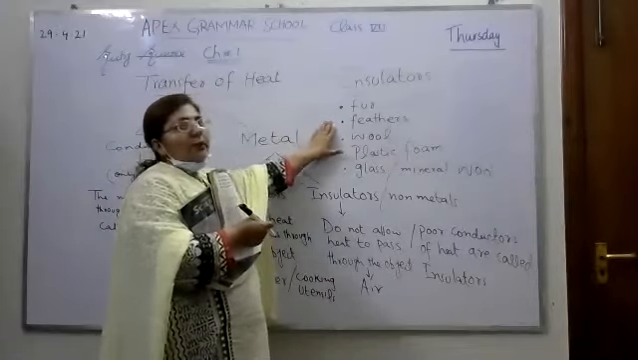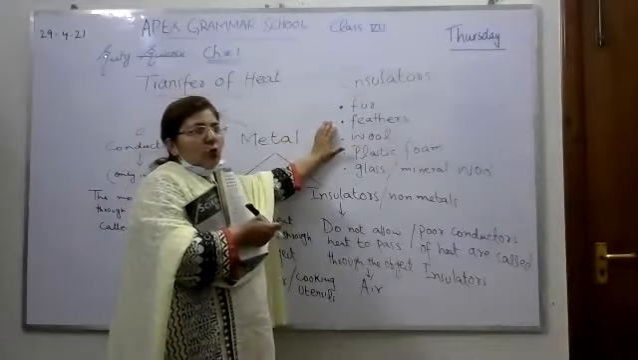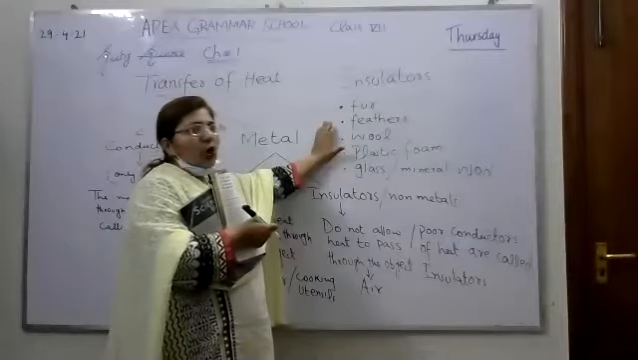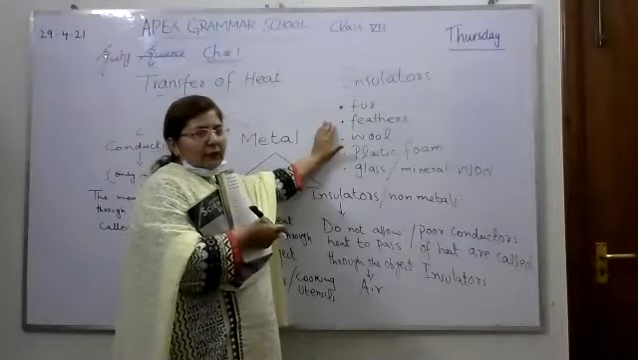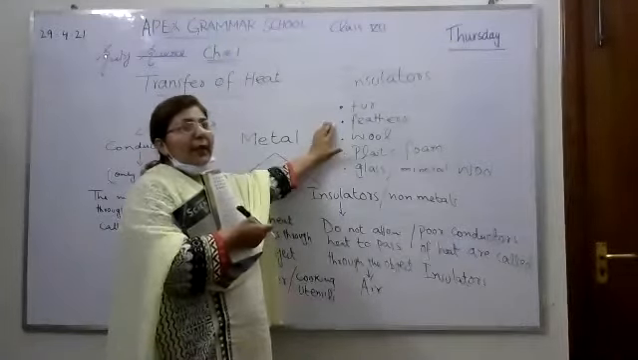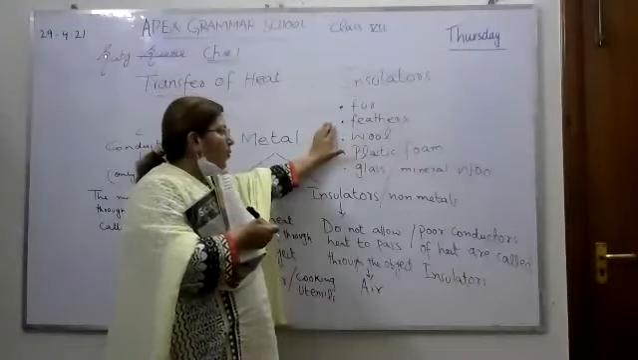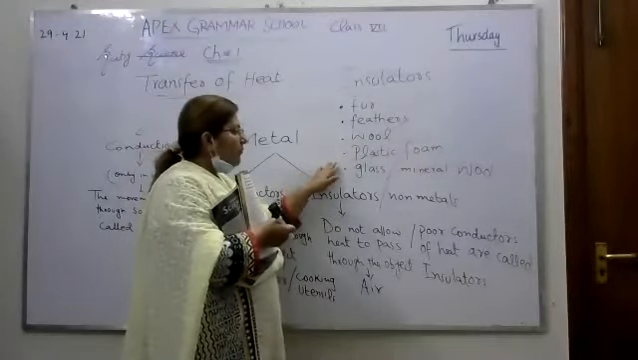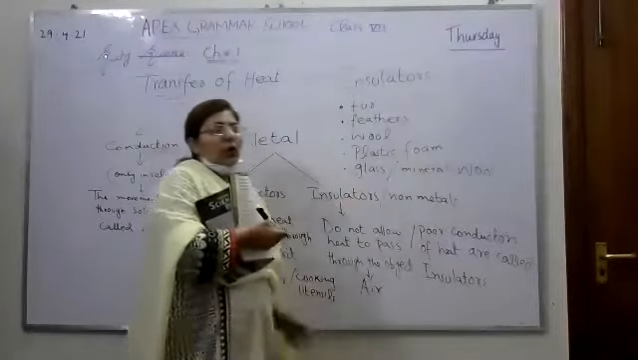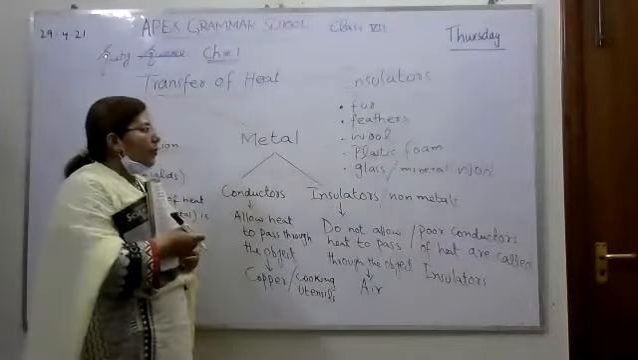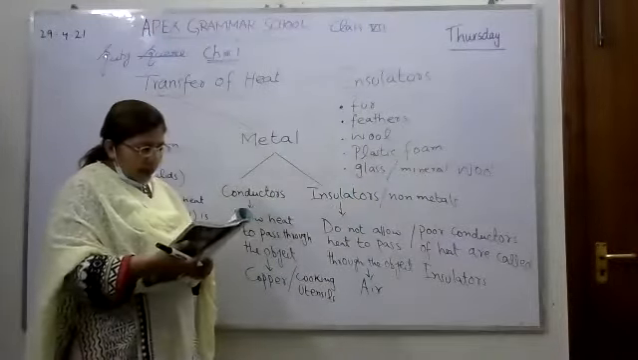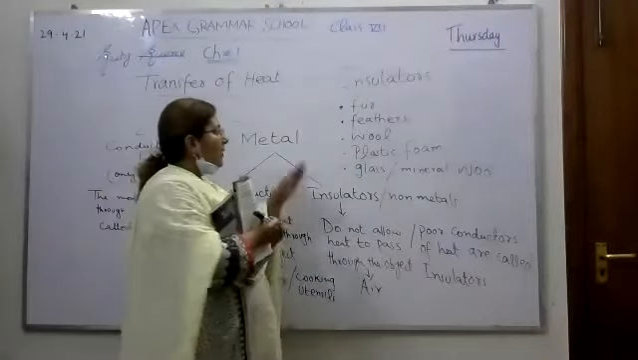We all know all birds have feathers. So why do they need feathers? Because they trap air inside their feathers, and because of that they can fly in the air easily. Wool, plastic foam, glass, and mineral wool: these are other examples of insulators. I hope you understand this theory.